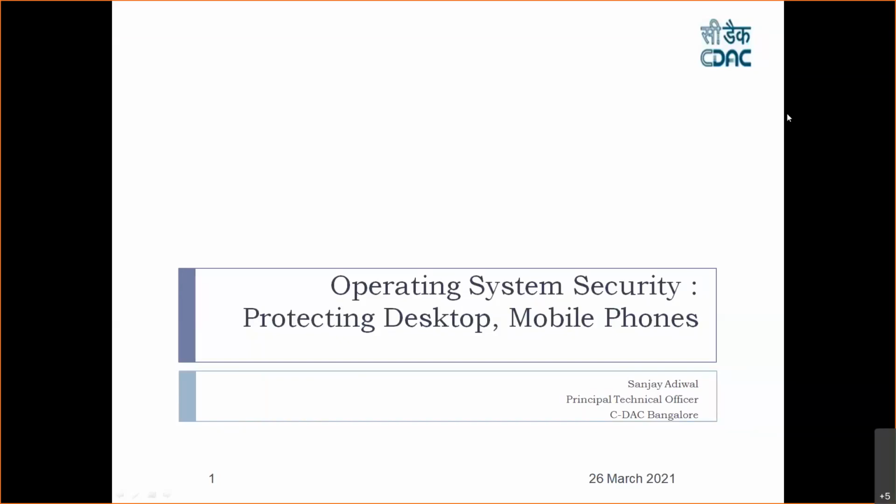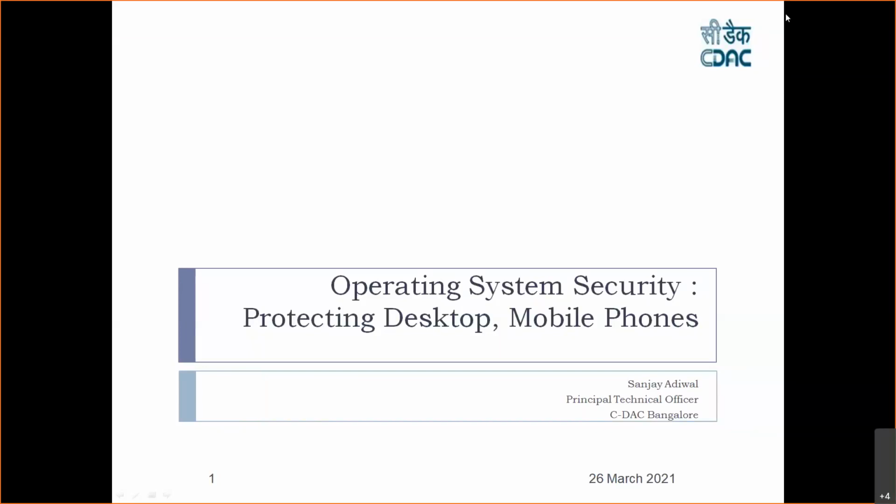Here, and today we'll be discussing operating system security. We already covered a lot of topics like OS hardening, what is OS and all. So we'll now see some more concepts in that: how you can secure yourself, how you can secure your desktop, how you can secure your mobile phone and all, right?